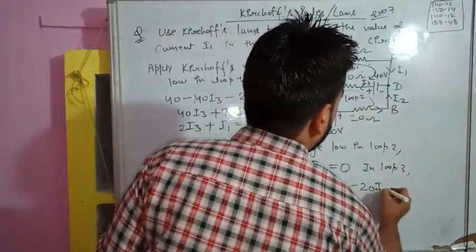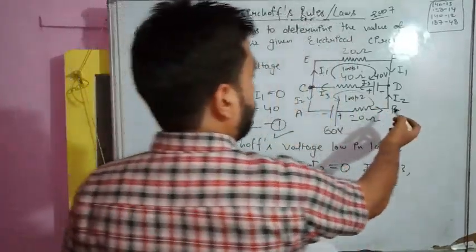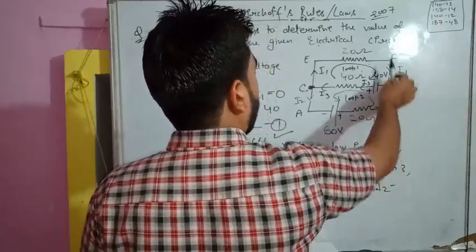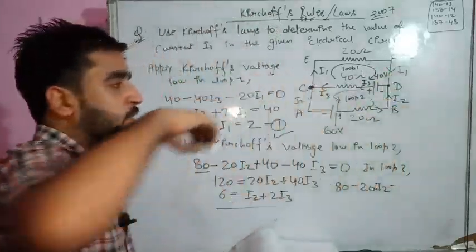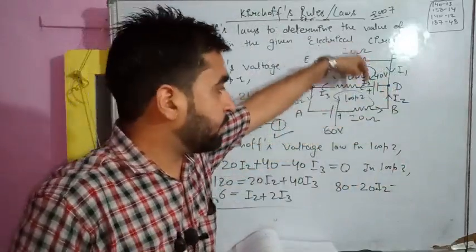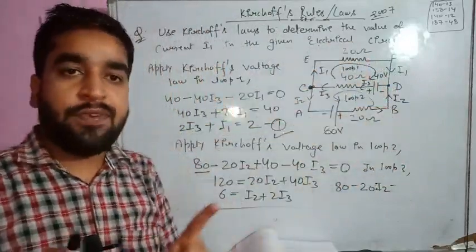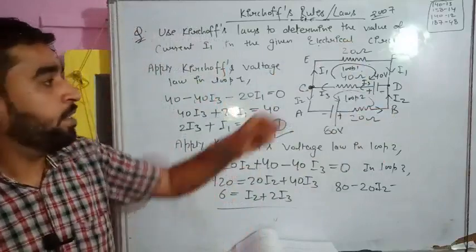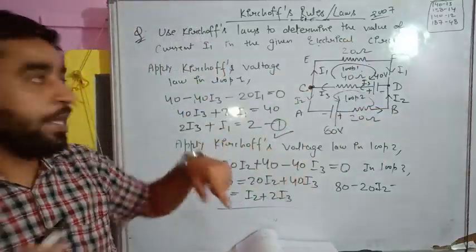That is I2. 80 minus 20 I2, minus, now as you can see, the direction of current is opposite to the direction of our loop. We are starting our loop like this, and the current is coming opposite to us. When the direction of current is along us, we take it negative. This is opposite to us, so we will take it positive.